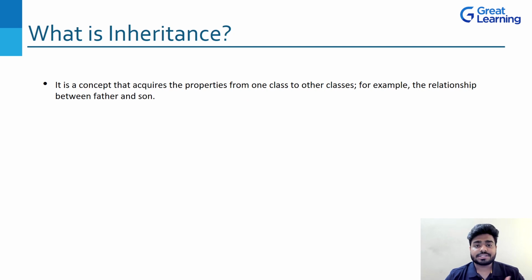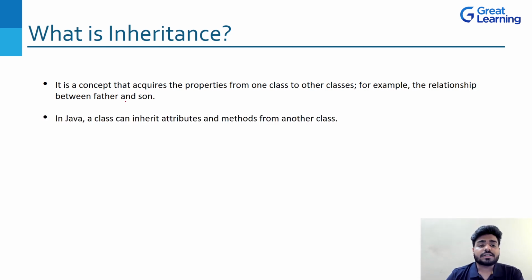Okay, like from son class to other classes like father or mother, right? For example, the relationship between father and son, correct? In Java, a class can inherit attributes and methods from another class. What is the meaning of this? That means, let's say that I have a class father, okay? I have some variables of it. I have some methods of it. That means the attributes and the methods, right?